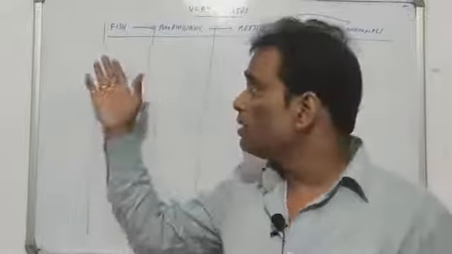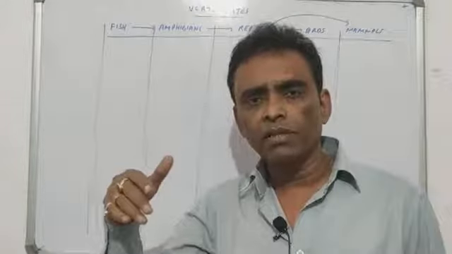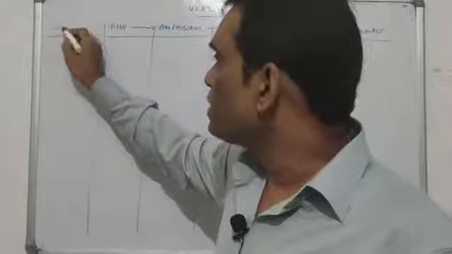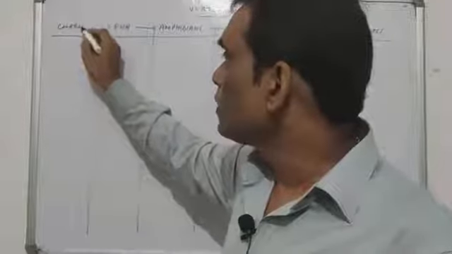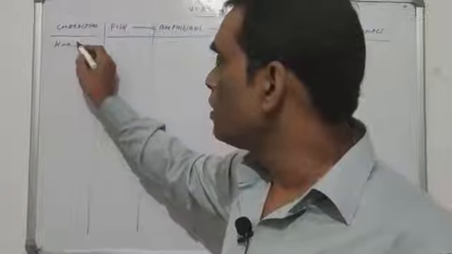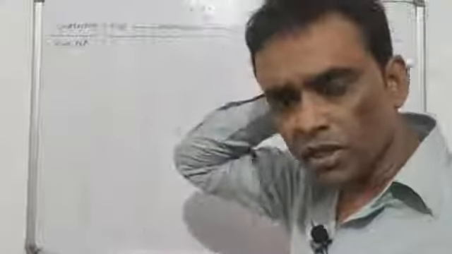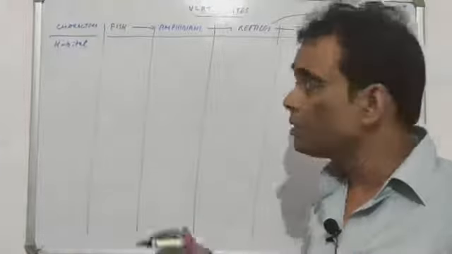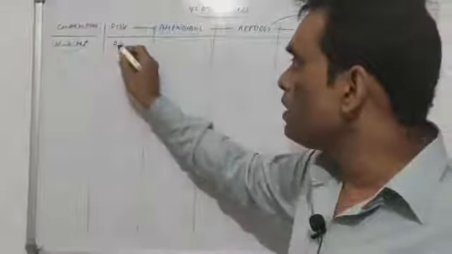Now fish has an aquatic habitat. ठीक है ना? अगर बात करें हम characters की, तो the first and foremost thing that you have studied in your junior classes is habitat and adaptation. So fish has an aquatic habitat.